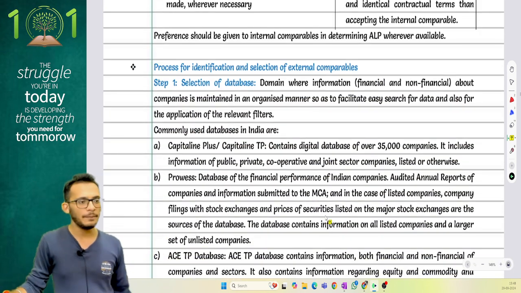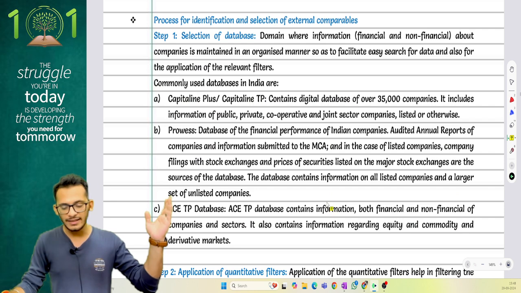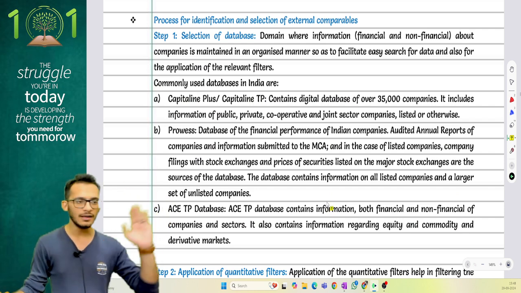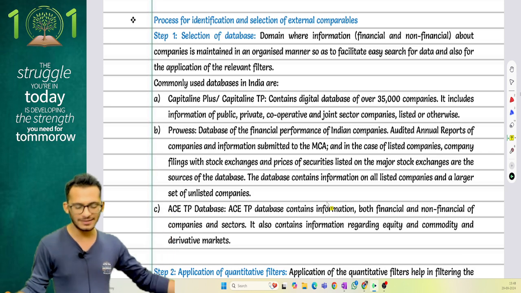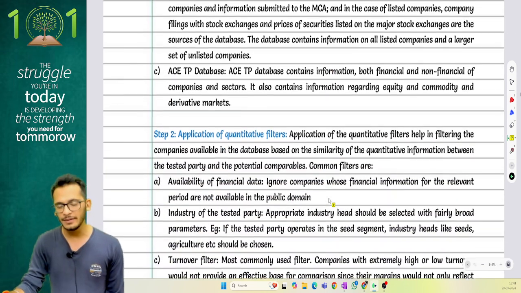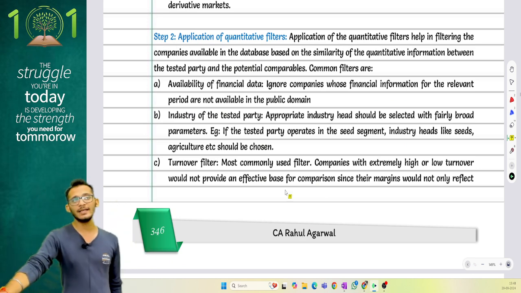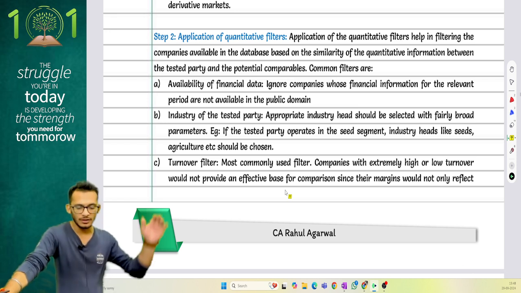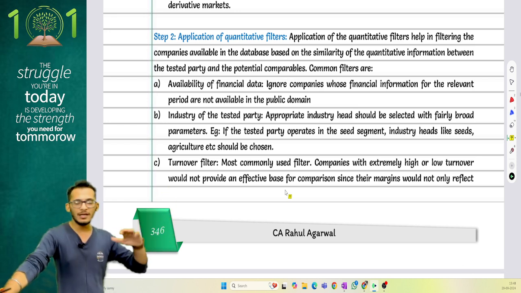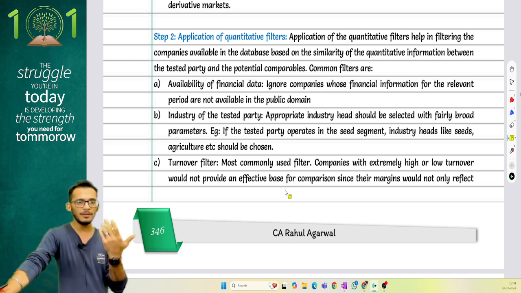How you do the selection of comparables is what is given here. You have to check the database. Look for a database which gives you the most data, something like Capitaline Plus, ProwessIQ, and ACES TP database. Then look for some quantitative filters. Put filters in the database and check whether you are finding the appropriate measure. First filter is for availability of financial data, meaning if the data is available, take it as a comparable, otherwise ignore it.